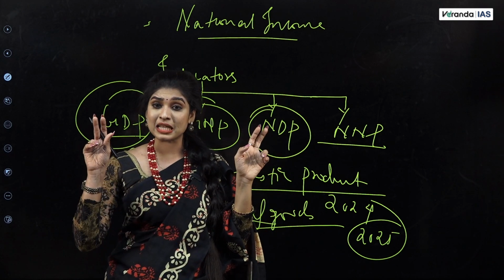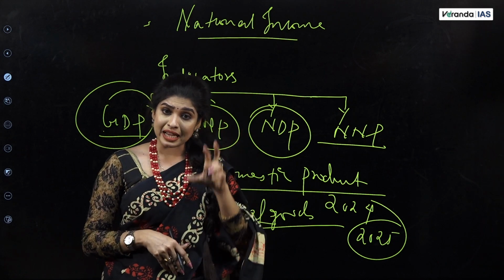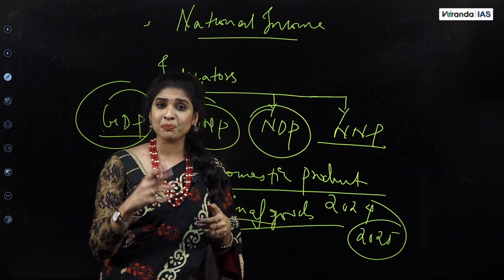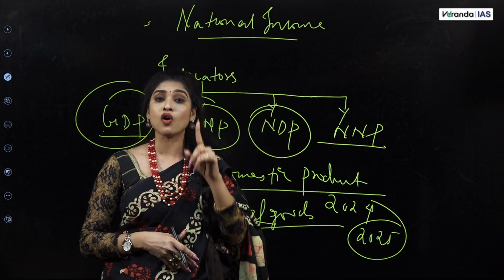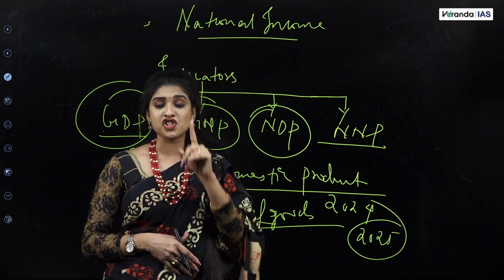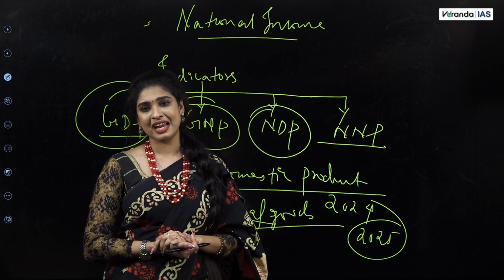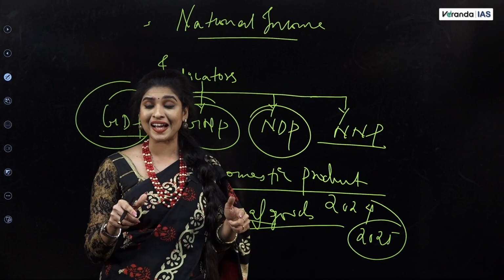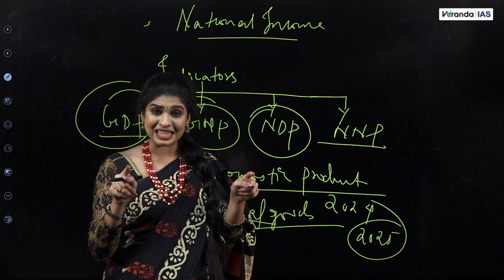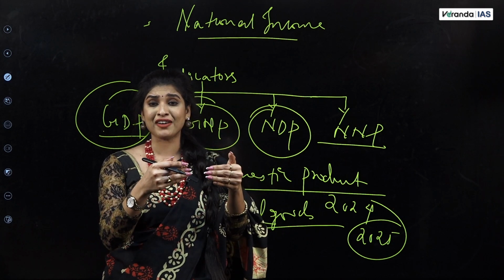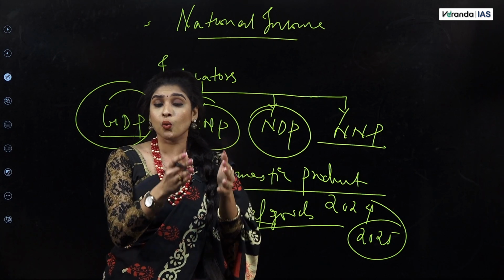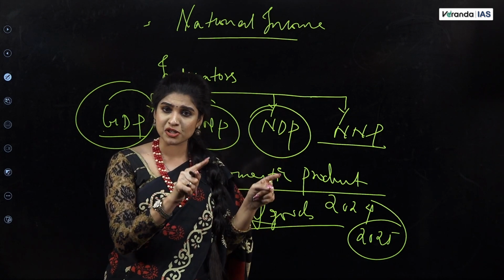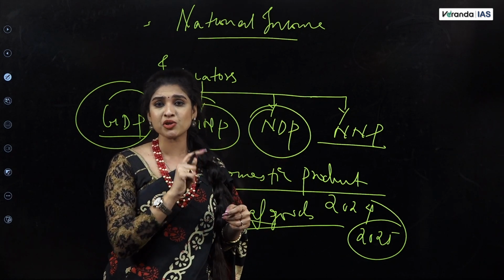But the exception of GDP is that Indian embassies abroad and certain activities like shipping and airway activities are also included in the GDP calculation of our country, India. So these are the exceptions, irrespective of the fact that the definition of GDP tells you about the domestic territory. அப்படி சொன்னா கூட இந்த மாதிரி எக்ஸெப்ஷன்ஸும் இருக்கு. This is something that you need to keep in mind.